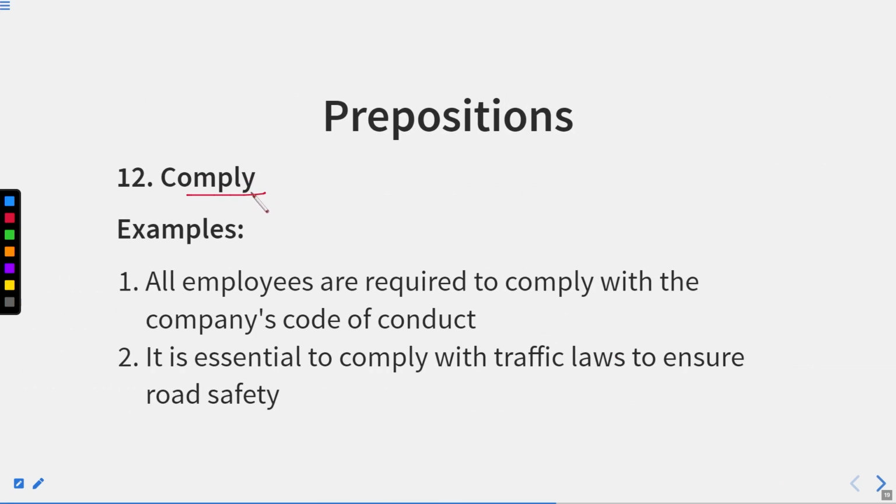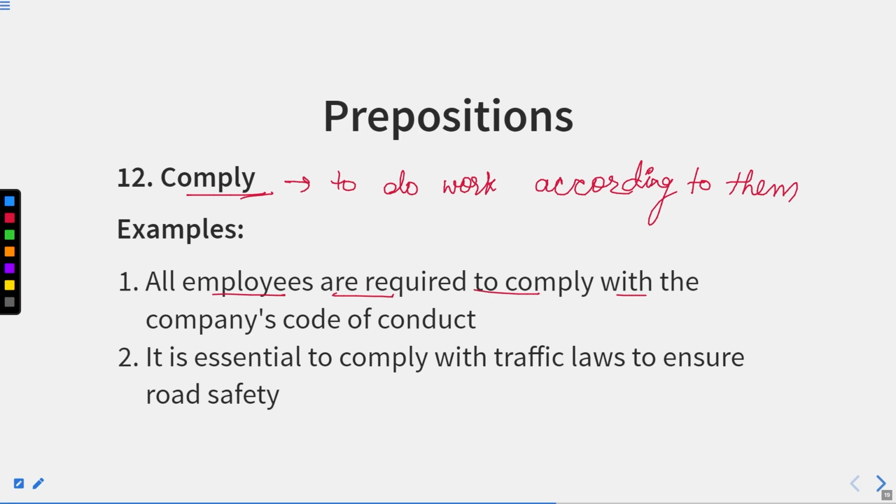Now, comply means to do work according to them. To do work accordingly. Now let us see the sentences. All employees are required to comply with the company's code of conduct. It means all the employees have to comply.